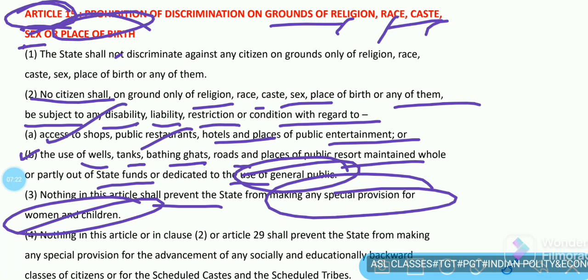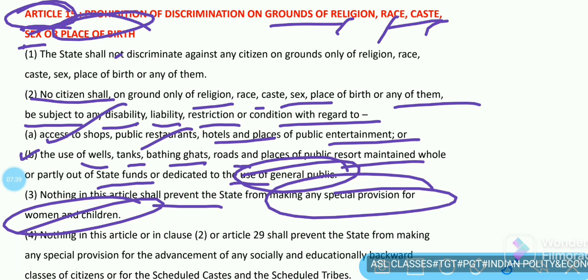This is also mentioned under Article 15, Clause 3: if the state considers that it needs to make special laws for women and children to protect their rights, then it can do that.